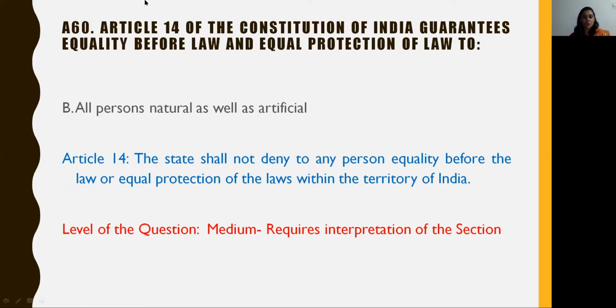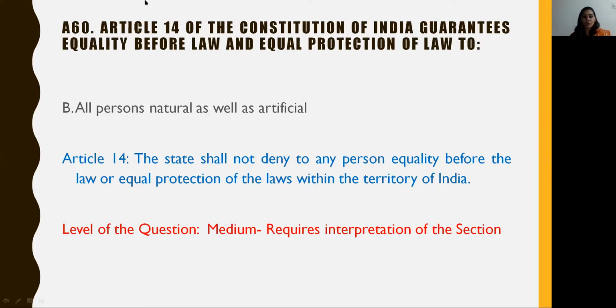The answer to this question is option B, that is all persons, natural as well as artificial. The answer is found in Article 14 of the Constitution, which states that the state shall not deny to any person equality before the law or equal protection of the laws within the territory of India. Friends, we know that some of the fundamental rights are applicable only to the citizens, while other fundamental rights are applicable to all persons. And Article 14 is a case of the latter.